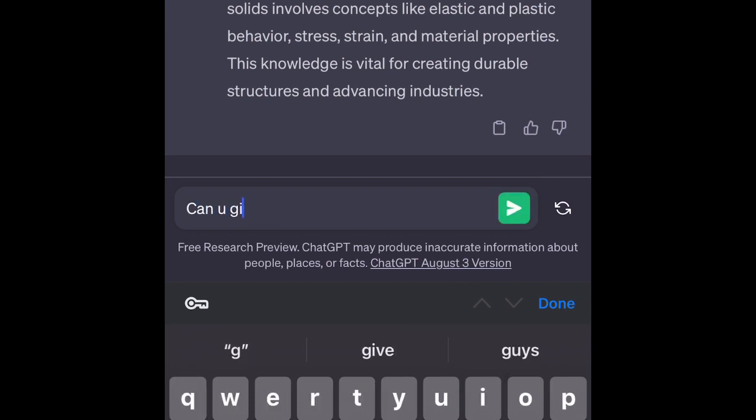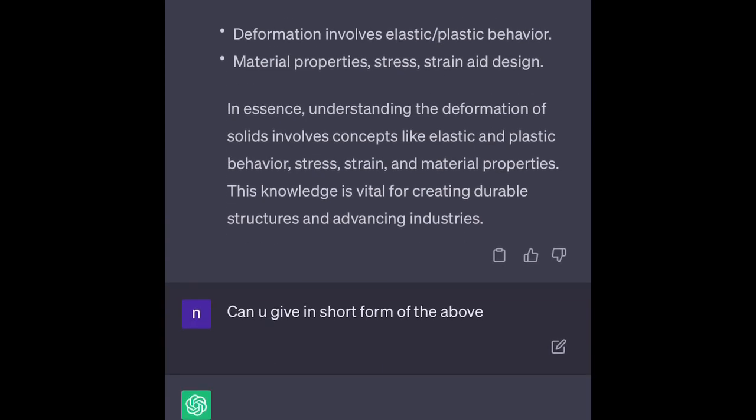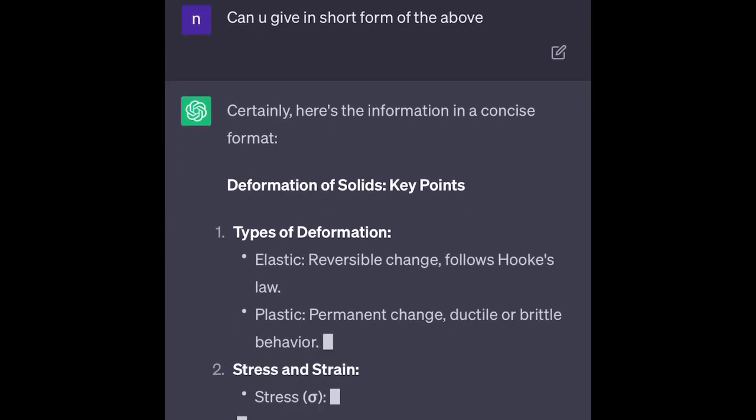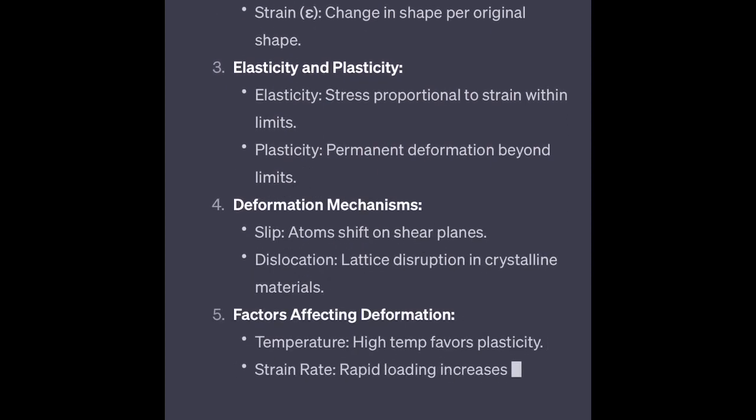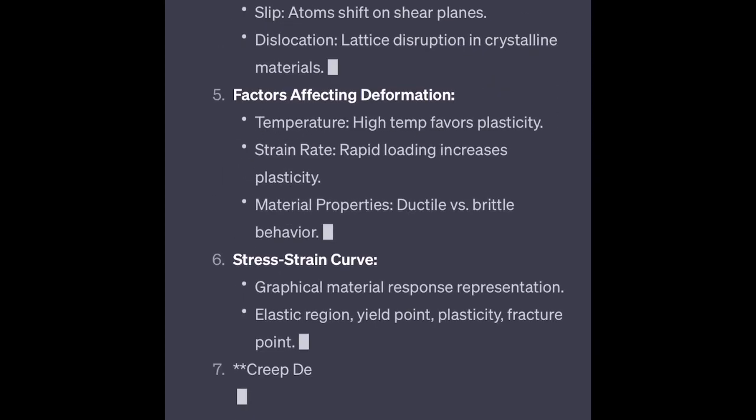Can you give a short form of the above? Let's say I want to reduce the information, so it will be in short form. Here I didn't mention the words, so it's only given in short form.